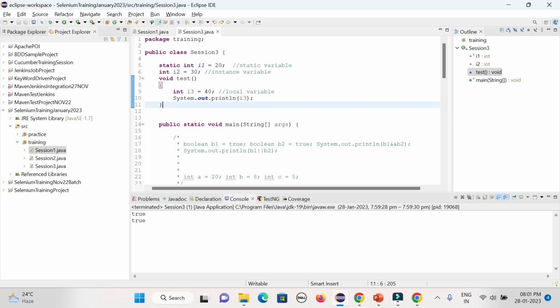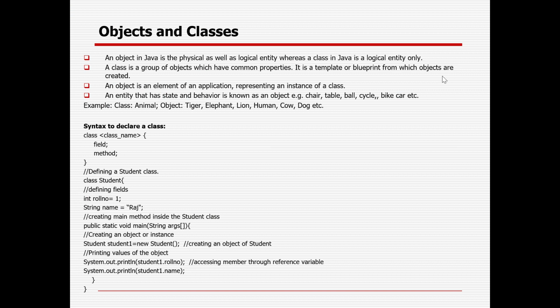So that is the way multiple similar kinds of objects make up a class, and an object is an instance created from the class. That is how object and class are linked in real time. An object is an element of an application representing an instance of the class. An entity that has state and behavior is known as an object, like the example I gave.